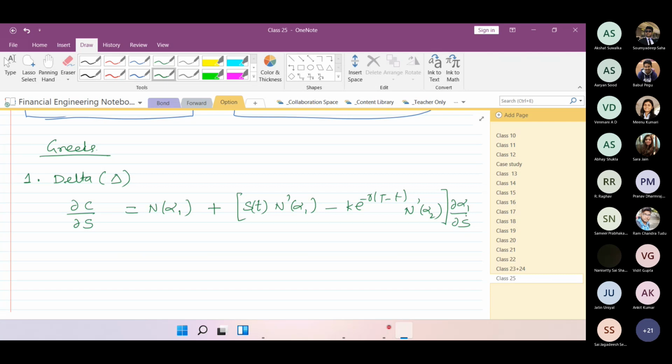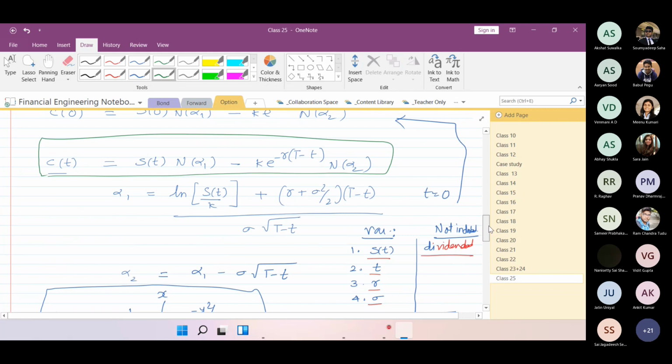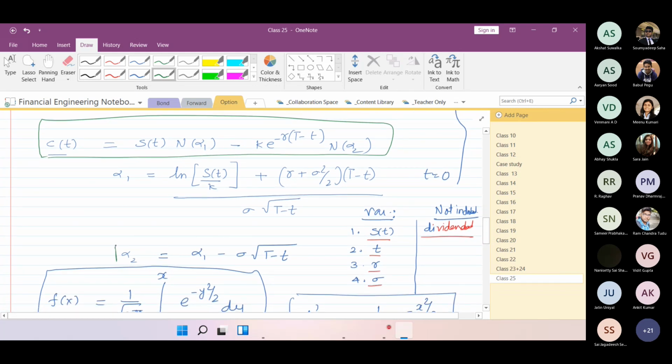Aryan Sood: Sir, this del alpha 2 by del S is actually equal to del alpha 1 by del S. That's why you had taken it common. Yes, because in alpha 2, del alpha 2 by del S would be equal to del alpha 1 by del S, because the other terms giving a relation between alpha 2 and alpha 1 are independent of S. See this part, alpha 2 is this one.